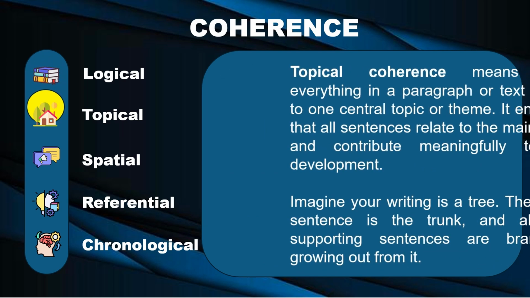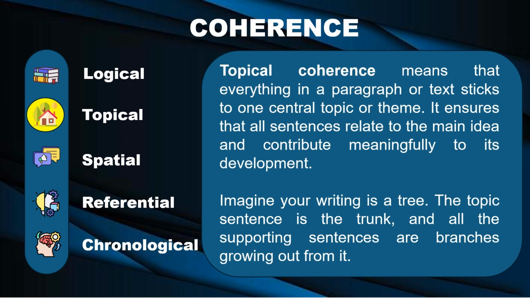Topical coherence means that everything in a paragraph or text sticks to one central topic or theme. It ensures that all sentences relate to the main idea and contribute meaningfully to its development. Imagine your writing is a tree. The topic sentence is the trunk, and all the supporting sentences are branches growing out from it.